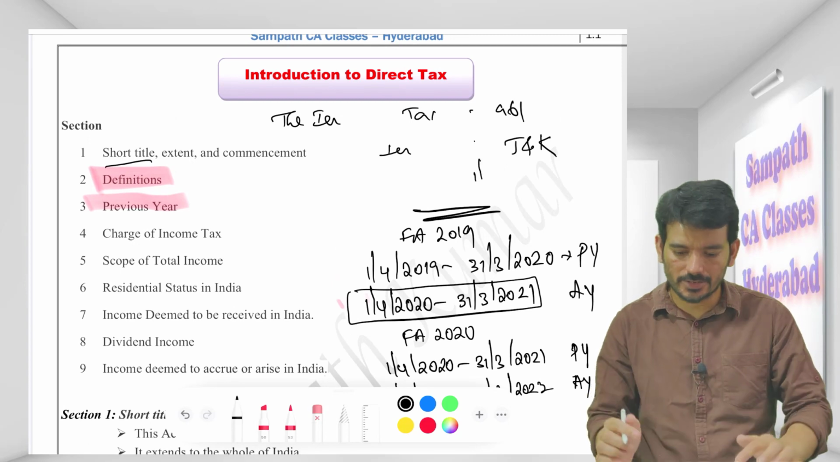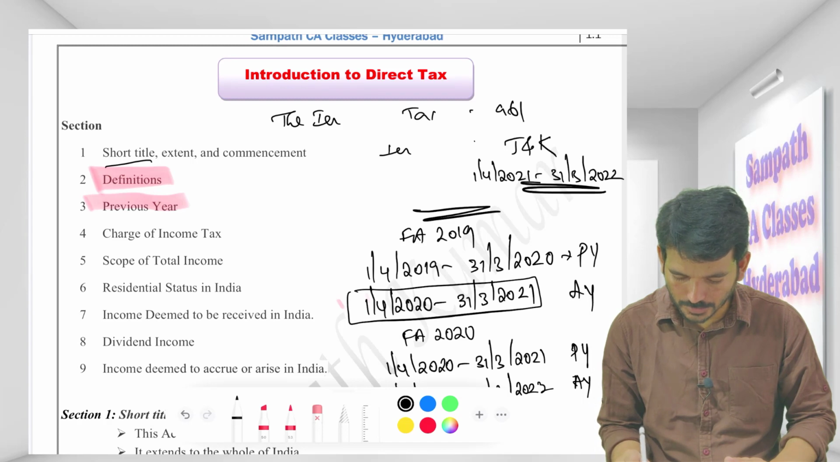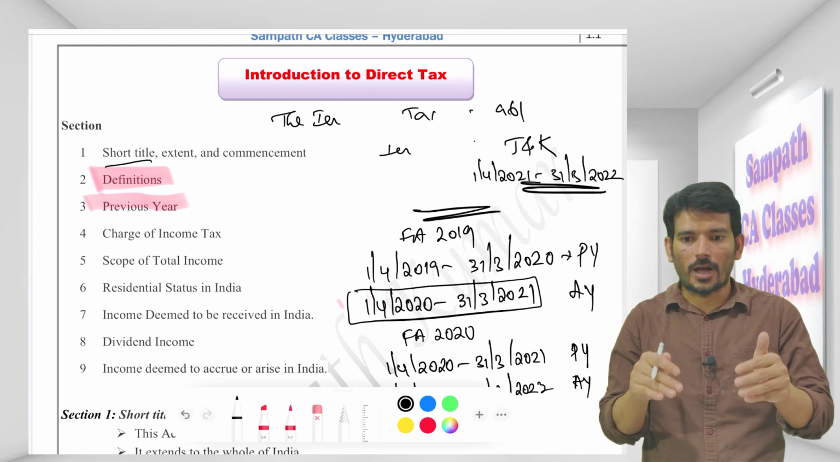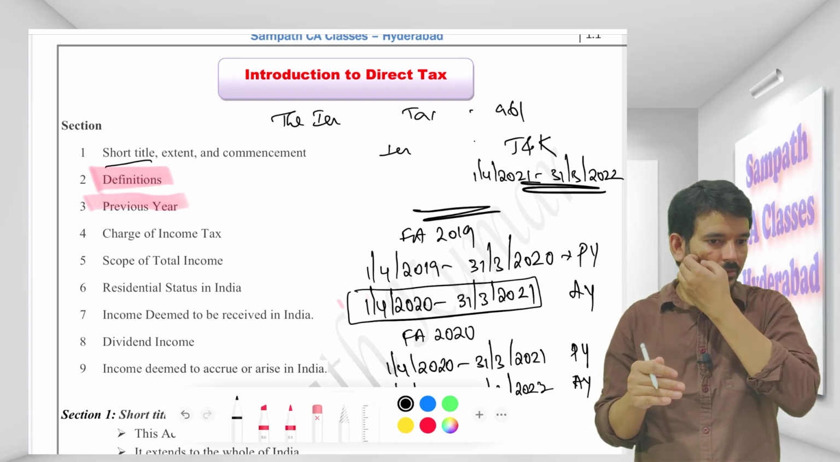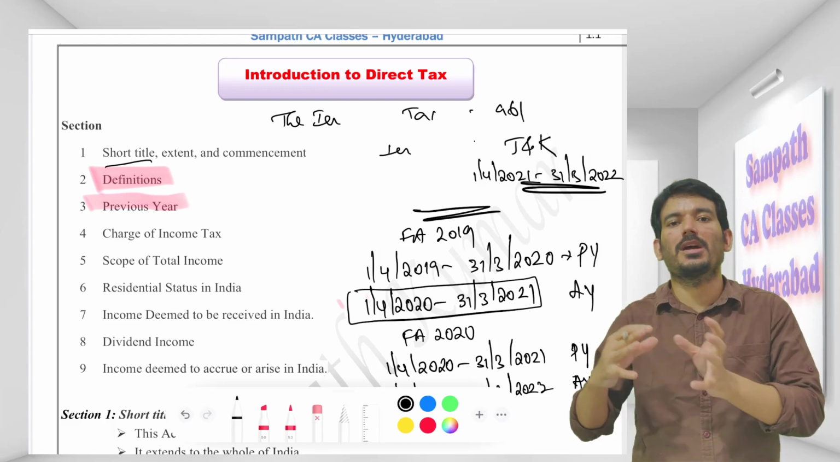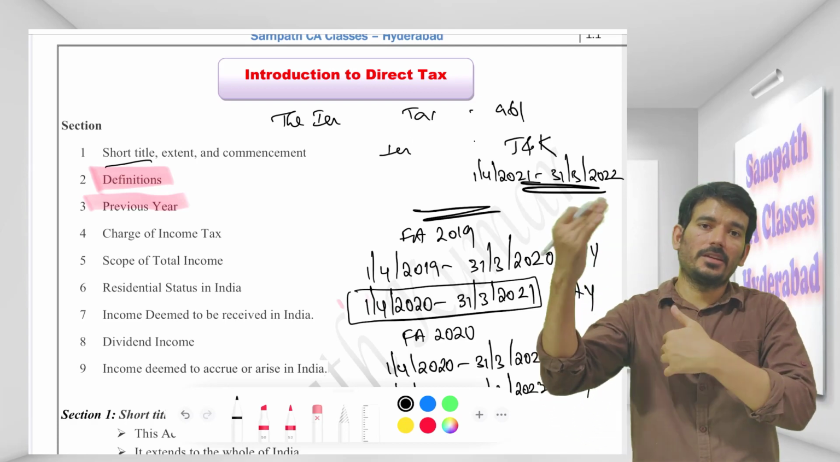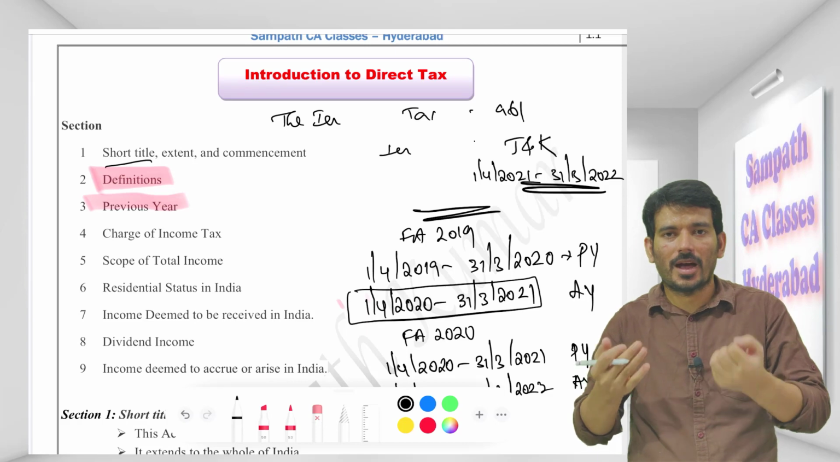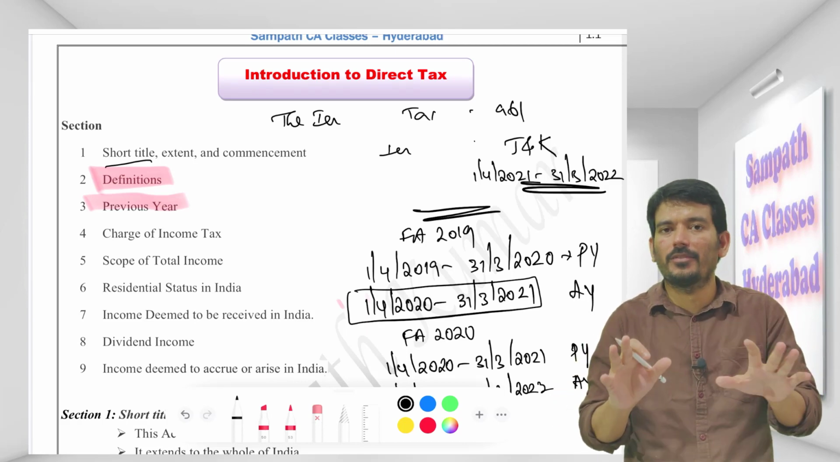Like this is my previous year, 1st April 21 to 31st March 22. Now I am doing certain activities which are raising suspicions to the assessing officer. So instead of me paying tax in the next year, the assessing officer will ask me, Sampath, you need to pay tax now only because I doubt you might escape with the tax.